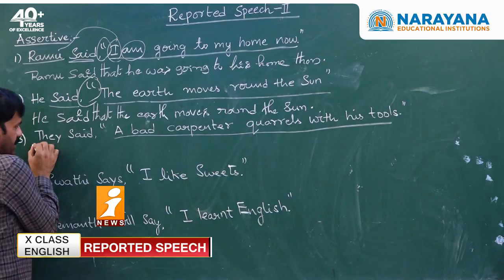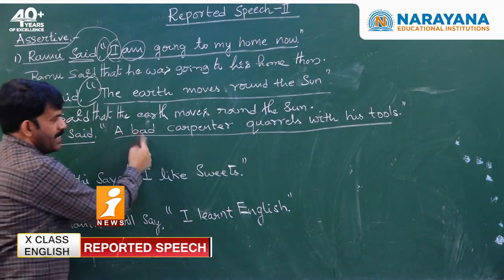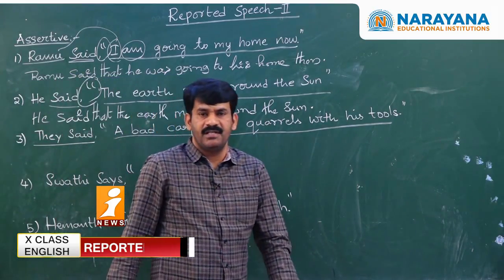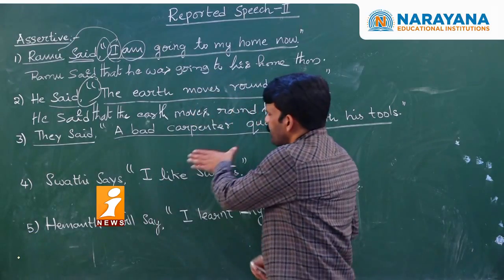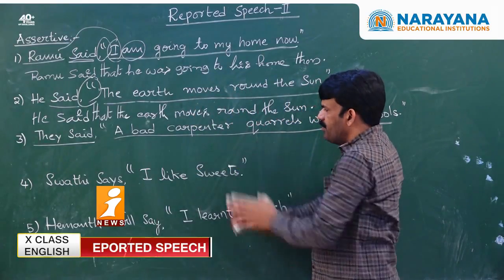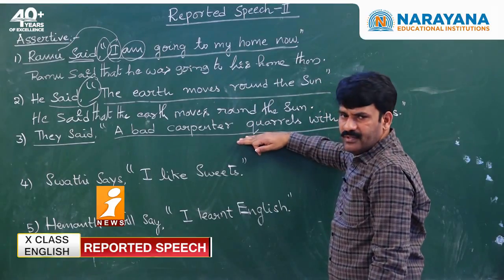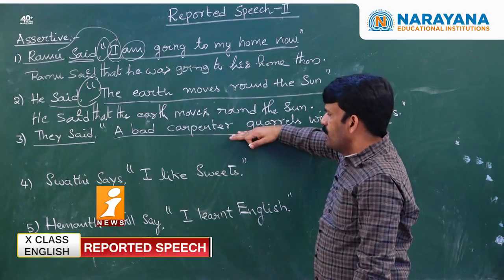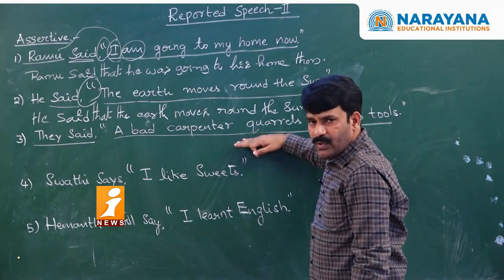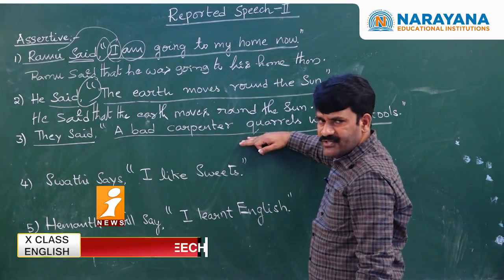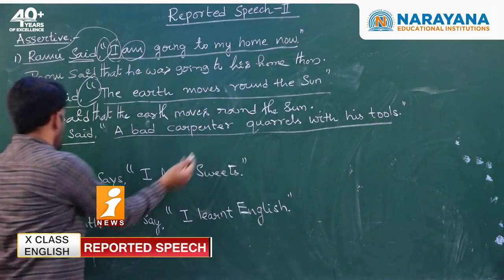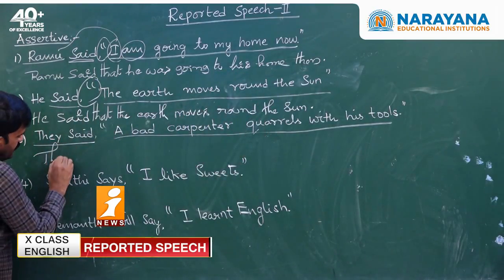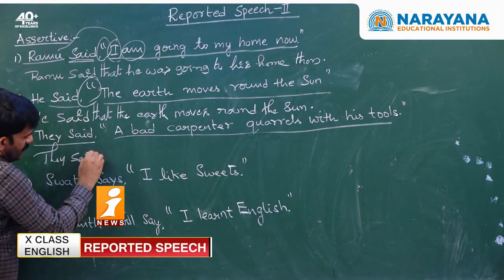Let us see the third sentence. They said, a bad carpenter quarrels with his tools. What is the reported speech here? The reported speech expresses a proverb. When reported speech expresses proverbs, we do not change the tense. We have to write it as it is. So now, they said, answer along with me.